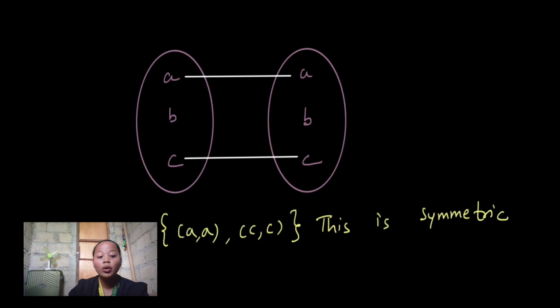It is not necessary to draw separate lines, because it is understood that A and A is symmetric since an element is symmetric to itself. So that's why our third example is a symmetric relation.